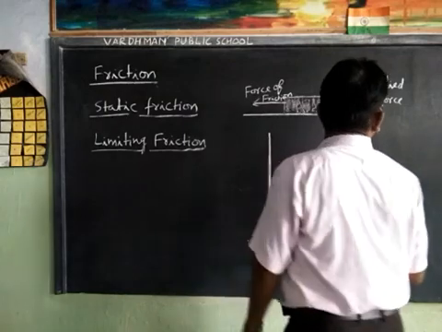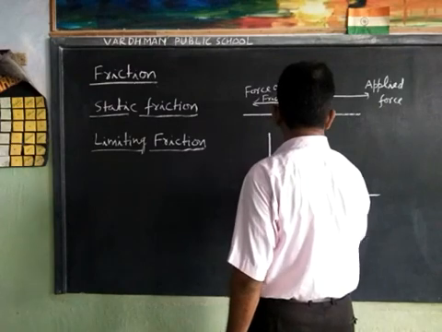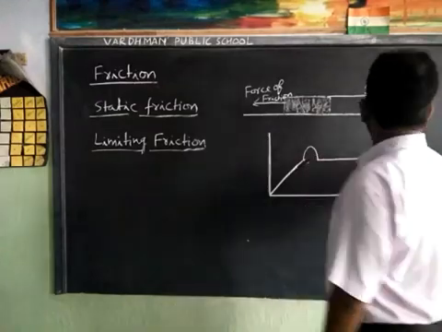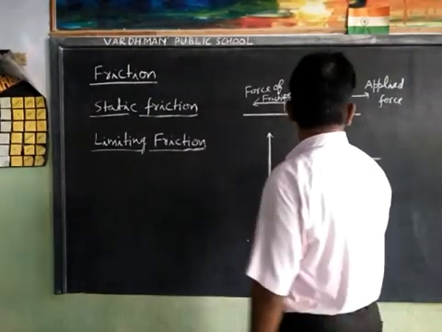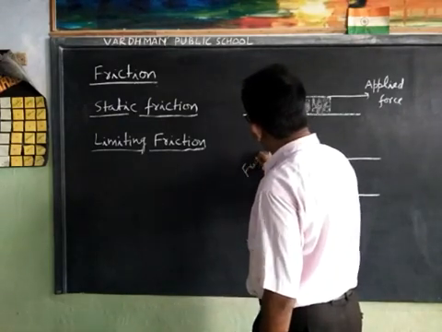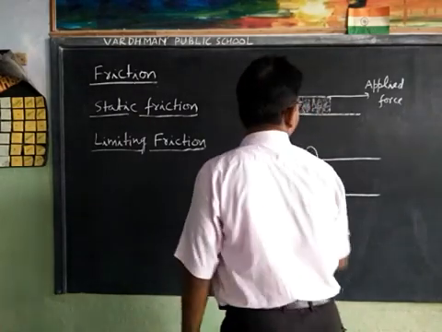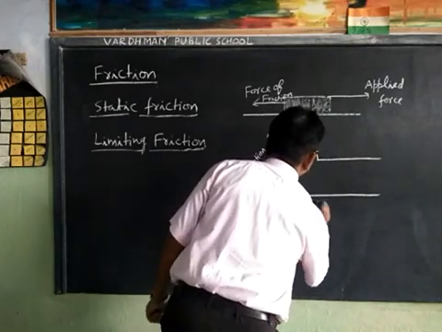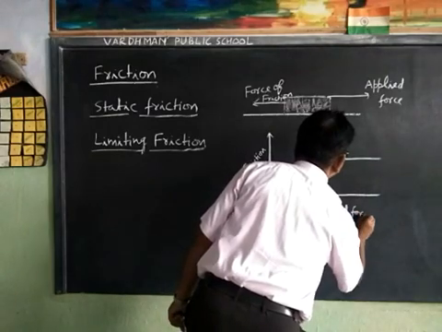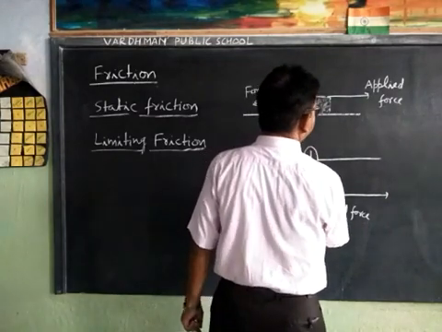This is the diagram for limiting friction. This is friction, and this is the applied force. This is limiting friction.